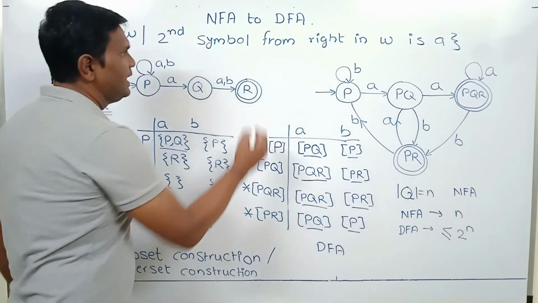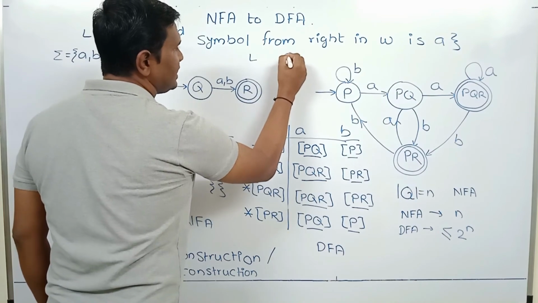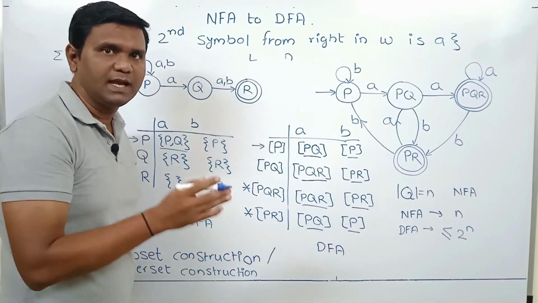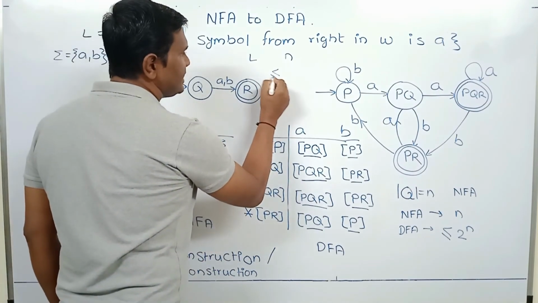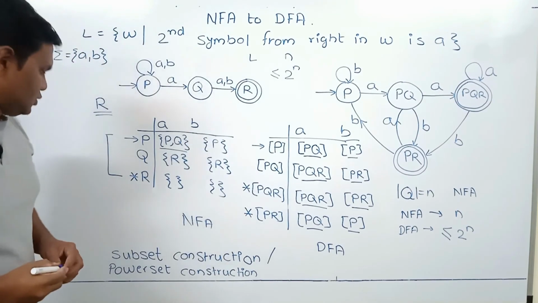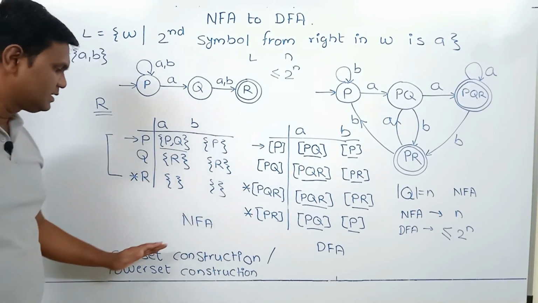You can also say that for a language L, if there is NFA which contains n number of states, then minimal DFA of language L will contain less than or equal to 2 power n number of states. So this is how we convert NFA to DFA using subset construction method.